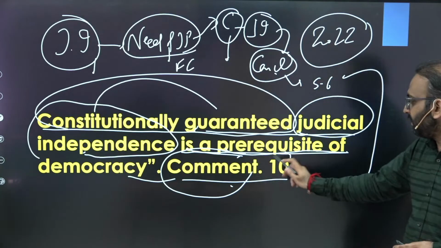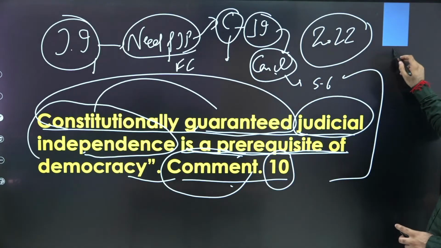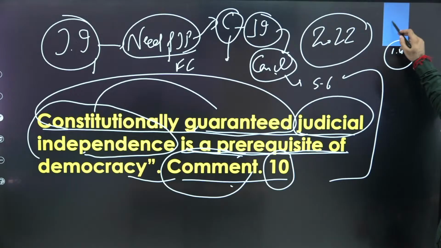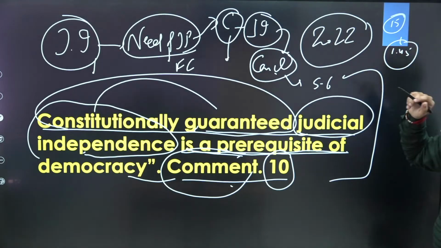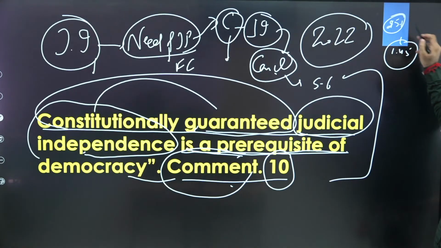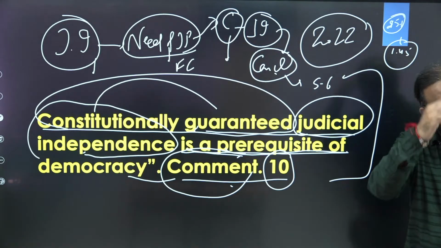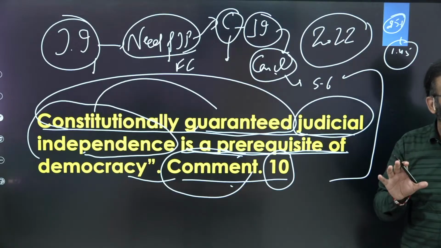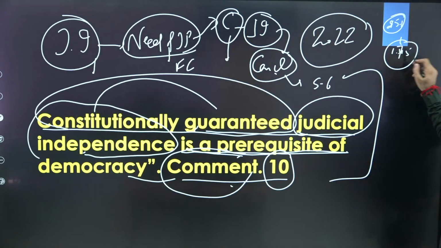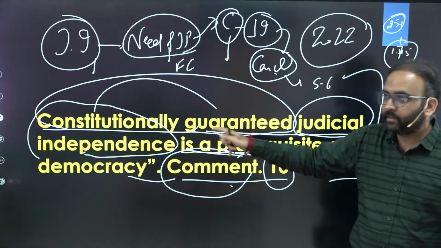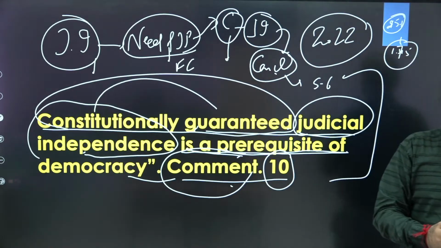because this is a 10 marks question. You will be given around 1.75 pages to write the answer. Why? Because 25% of your page will be occupied by the question, the English question, and its translation in Hindi. You get the point? So it means you have 1.75 pages. So that's why these constitutionally guaranteed provisions should be written in a concise manner.